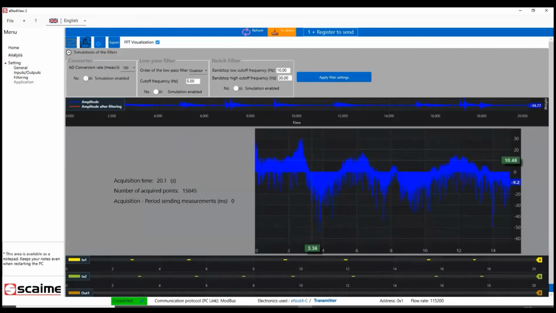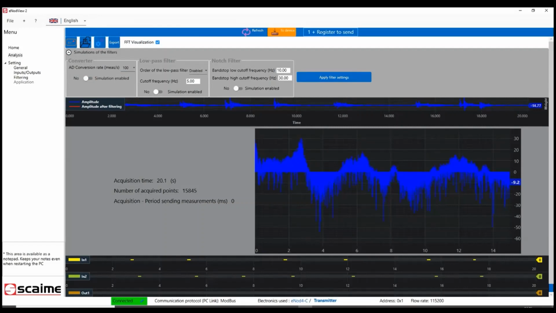Basically, we will put the low-pass filter at a frequency to have at least the main frequency and at least 2 harmonics of the cardinal sinus. In my case, it means that I will have a cutoff frequency at 7.5 Hz.